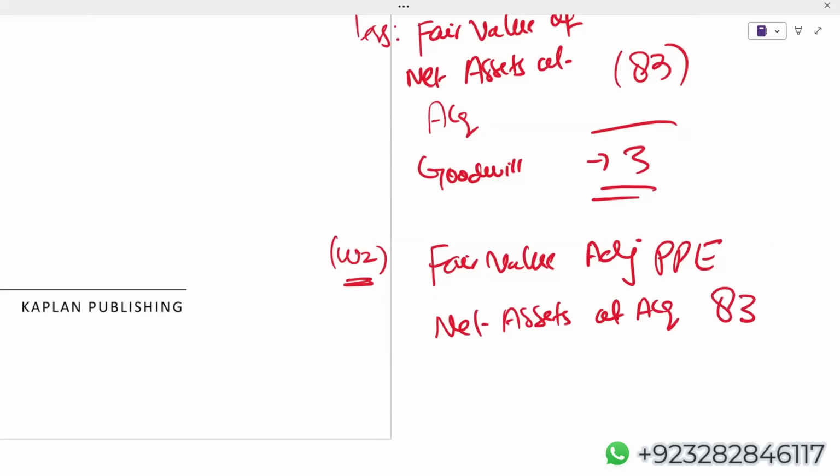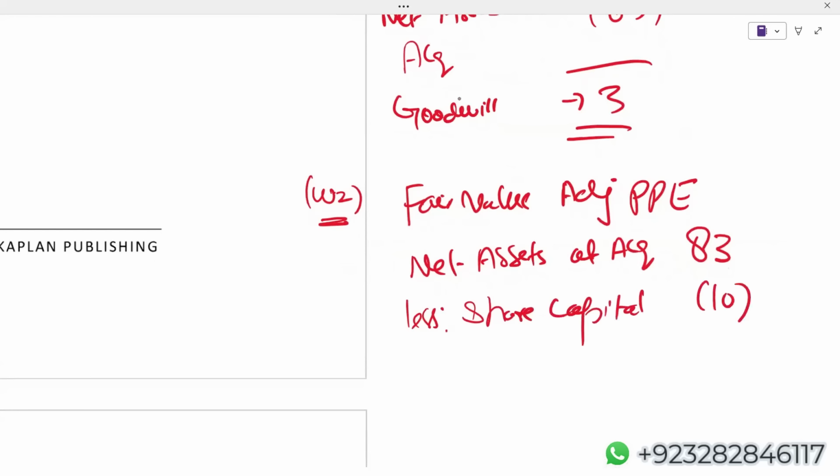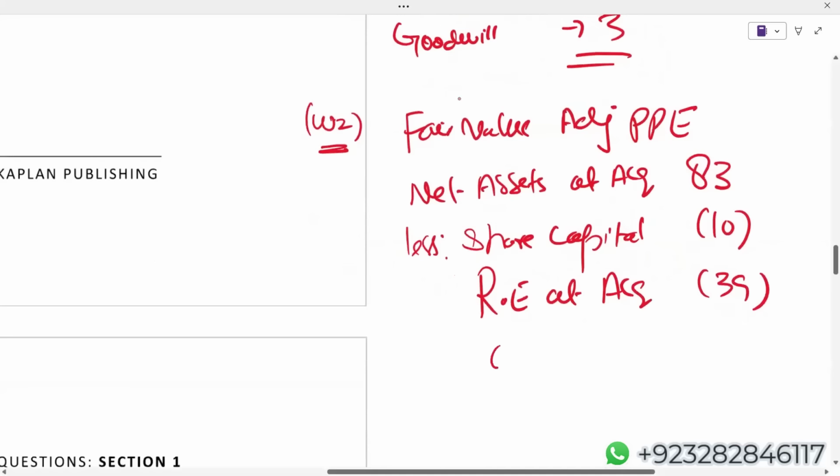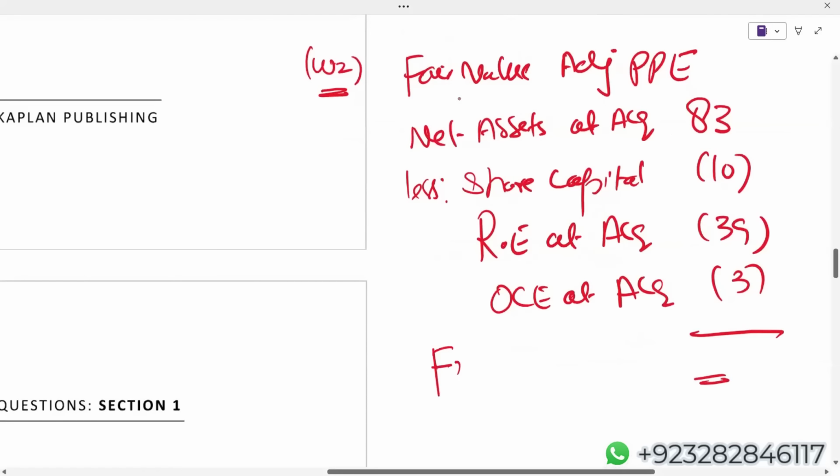We know that net assets are actually equal to equity less share capital of subsidiary. Share capital, they have given us 10. Retained earning at acquisition, they have given us 39. OCE at acquisition, which is 3. So the balancing figure is fair value adjustment.